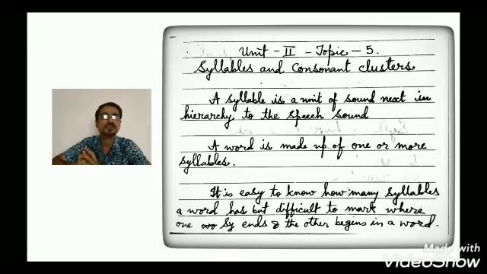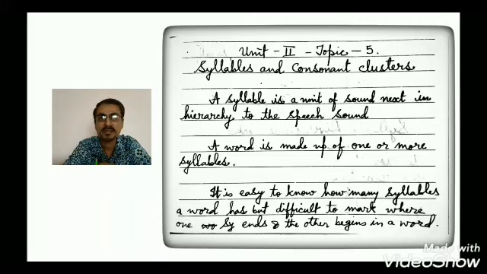A syllable is a unit of sound next in hierarchy to the speech sound. Speech sound means the single vowels and consonants. Now a word is made up of one or more syllables, and a single vowel can also be a single syllable and a single word. Like I, capital I. I is a single letter.